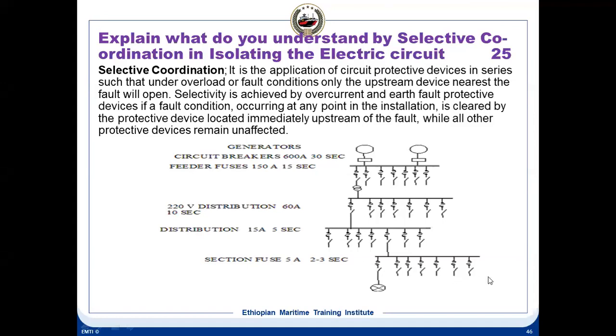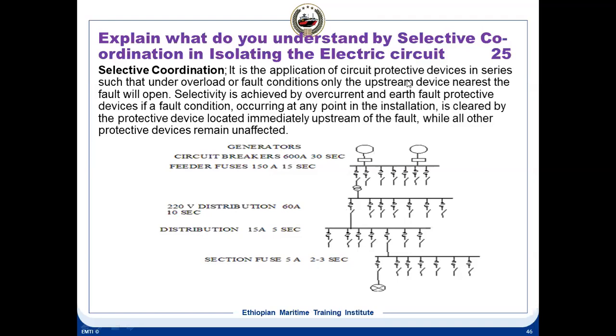What are the protective devices? Here you have the breakers. All the breakers have different capacities. Here is the feeder circuit breaker, 150 amps, 15 seconds is the time. Here is 60 amps, 10 seconds, 15 amps, 5 seconds, 5 amps, 2-3 seconds. Suppose a fault takes place here. This breaker will open first. So this will not affect the main system, because you don't want the main breaker to trip when a fault takes place here. That is called selective coordination.